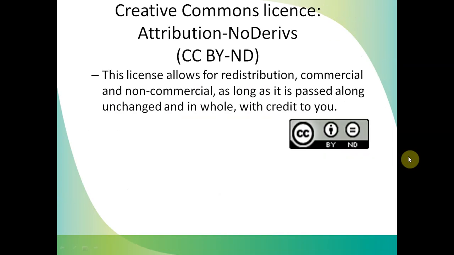So finally this one is BY-ND, which means someone using your content will credit you and will never change your content; he will use it as it is, as you have uploaded it on the web. So directly they will use your content. This licensing allows redistribution, commercial and non-commercial, as long as it is passed along unchanged and in whole with credit to you. So they will write the reference where it has been taken. They will always credit us, but will not change the original content in any form. So these are the different licensing types.